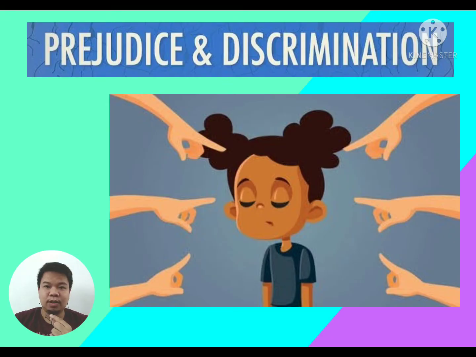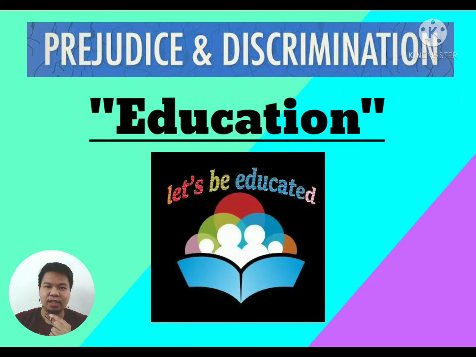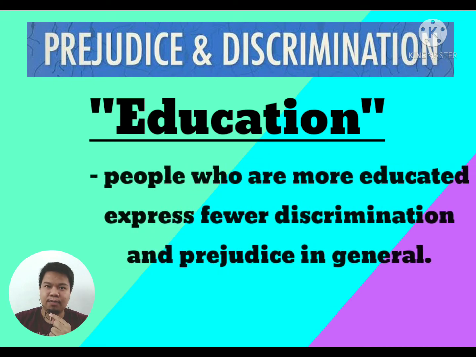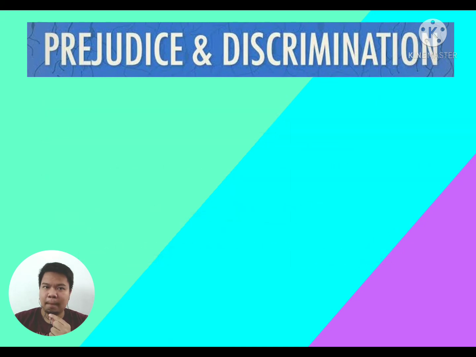So, there is one variable that can make us less prejudiced. It's education, or being educated on this matter. People who are more educated express less discrimination and prejudice in general. The effects of education on reducing prejudice are probably due in large part to the new social norms that people are introduced to in schools.